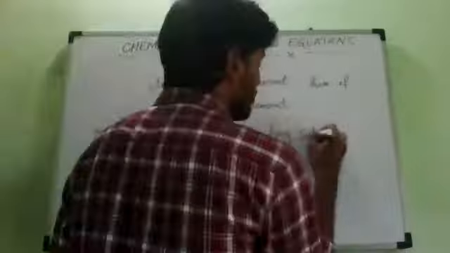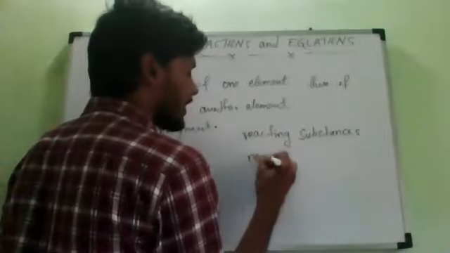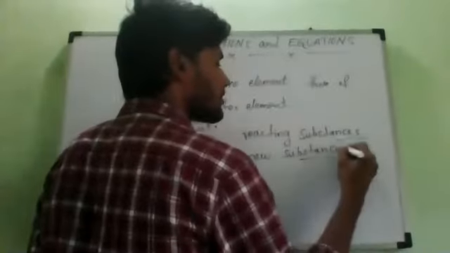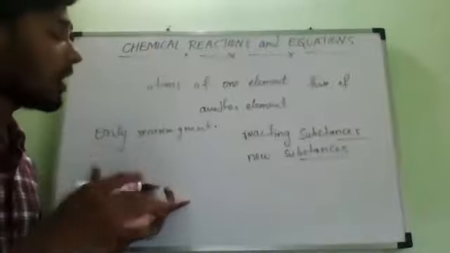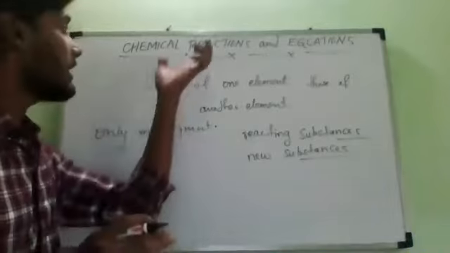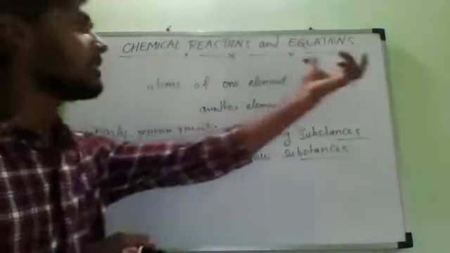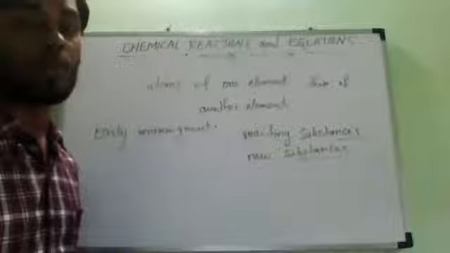Old bonds, sir. And I am also using new substances. Now we want to keep some names, because we have studied chemical reactions, and this turns into the equation. So you should know that.